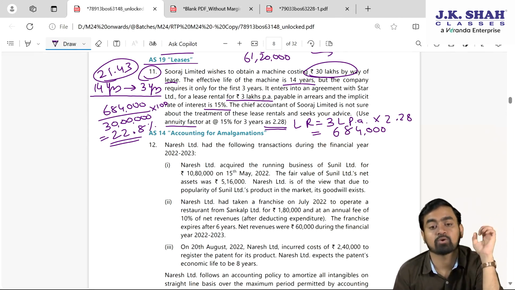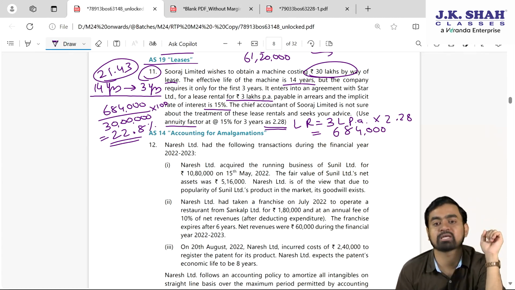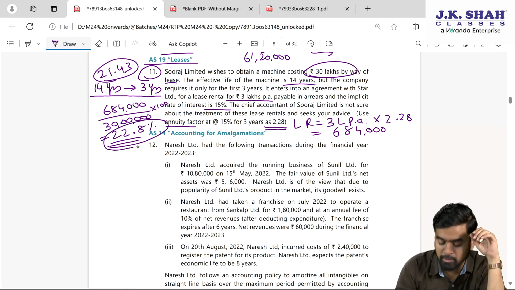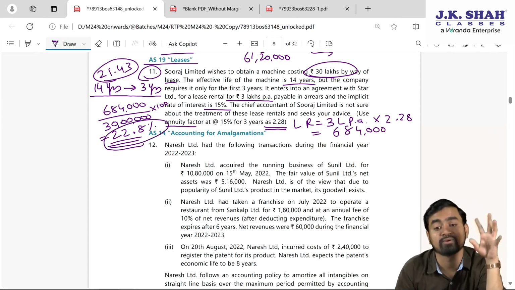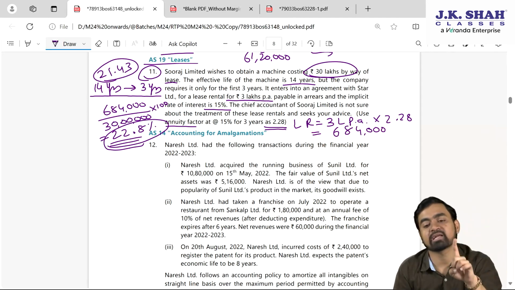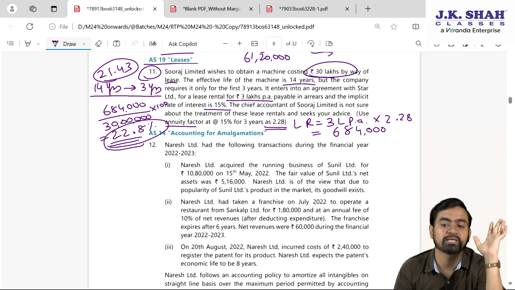And the last condition is what? Present value of minimum lease payment is almost equal to fair value. What is the fair value? 30 lakhs. Now almost, what they have not defined again. So in general we presume more than or equal to 90%. Fine. Here it is only 22.8%. So even the fifth condition is not fulfilled, my dear students. If none of the 5 conditions are fulfilled, then it is not finance lease, it is operating lease. If it is operating lease, my dear students, then in that case accounting is very simple.